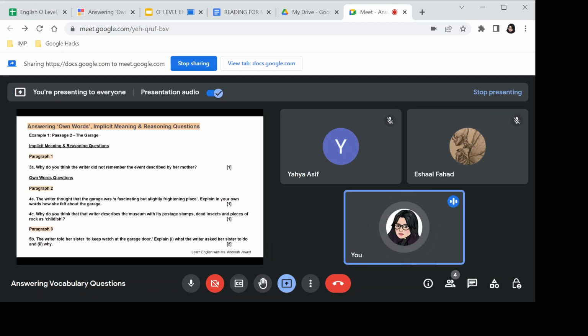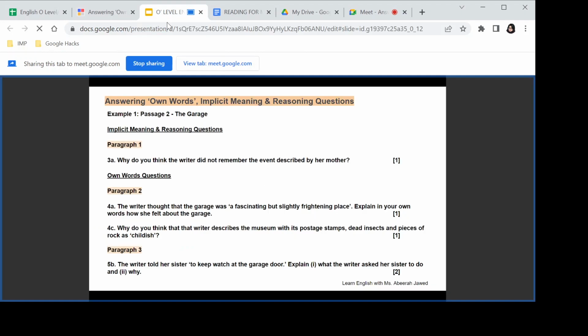All right. So in today's session, we'll be covering two things: yesterday's session and today's session. As I was giving an overview of today's session, we'll be working on answering own words questions so as to fulfill the question's requirements and score full marks here. Implicit meaning questions and reasoning questions will require you to join the information given in different parts of the passage.